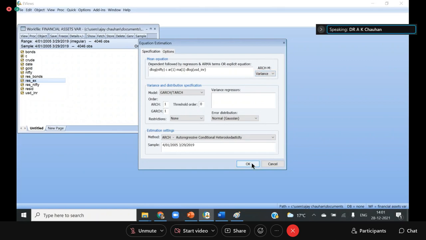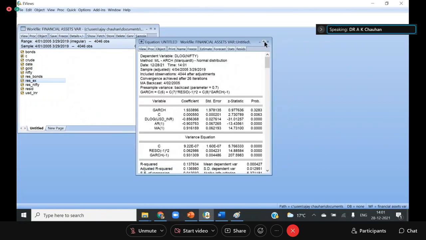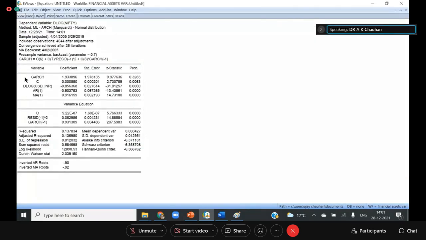If you click OK, now you can see in the dependent variable, I have the GARCH term. So in the forecasting equation, I have the GARCH as an independent variable, but it is not found to be significant.